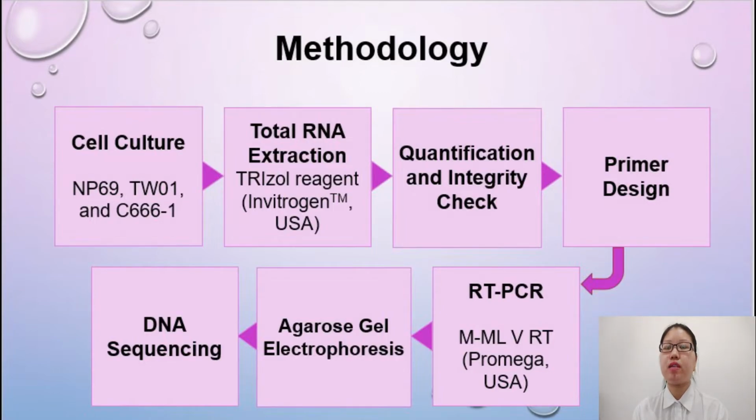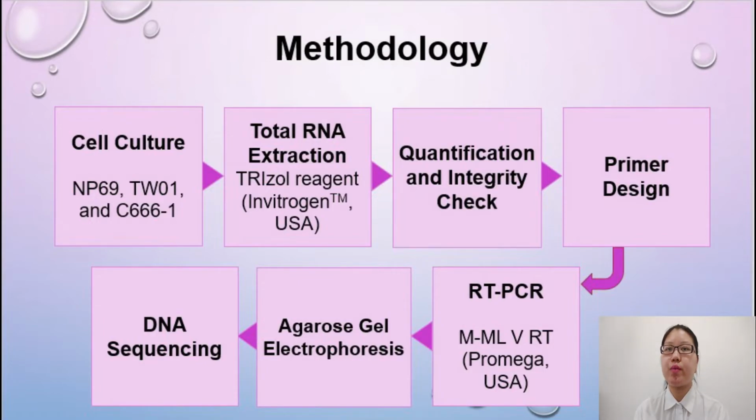Next, forward and reverse primers for TSG101 will be designed using the NCBI primer design tool, BLAST. Then, the designed primers will be forwarded to Empirical Scientific Sdn Bhd for primer synthesis. Then, the reverse transcription of RNA will be conducted according to the protocol provided by Promega.